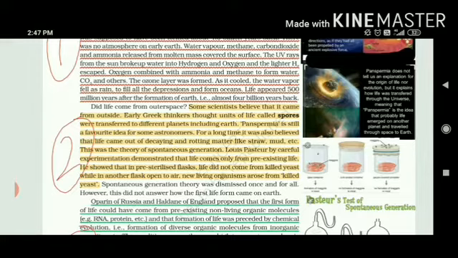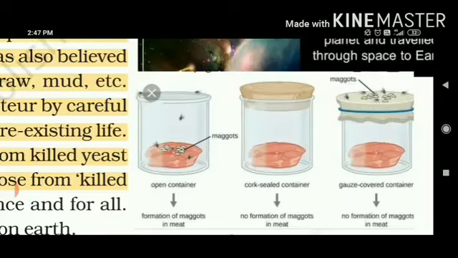How can anything else from another planet travel to earth from the space and just start the life over here? This panspermia may be a favorite idea for some astronomers, but we can't believe it properly because they said that something has appeared from mud or straw. How can life exist from nothing? There must be something, then only the life can start existing. Even it is related with the theory of spontaneous generation. If you look upon this figure, what can you see? There is one container. In number first condition, it is open. Meat is present.